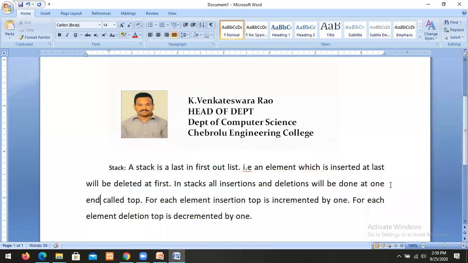For each element deletion, the top is decremented by 1. Such a list we call a stack.